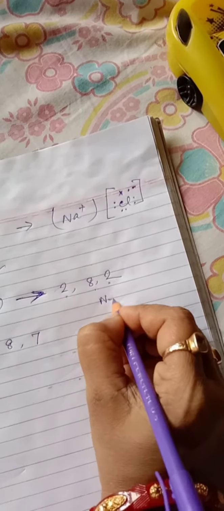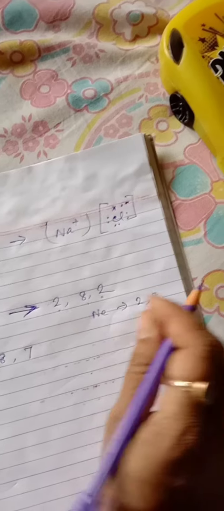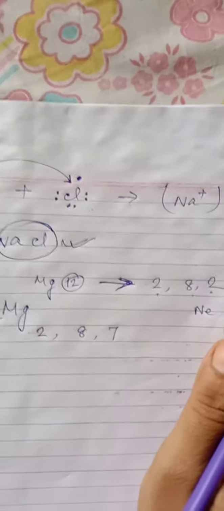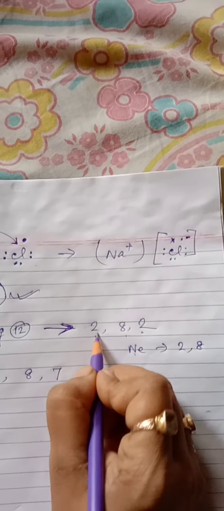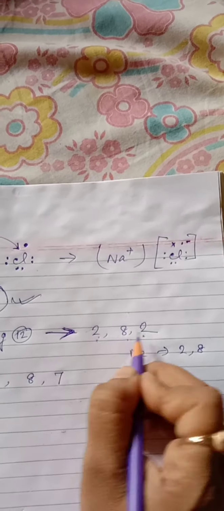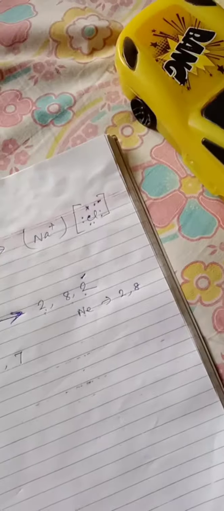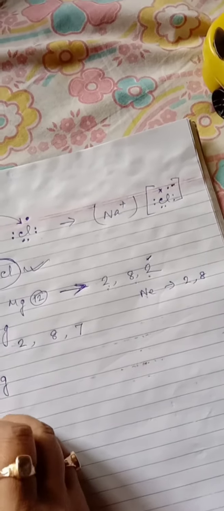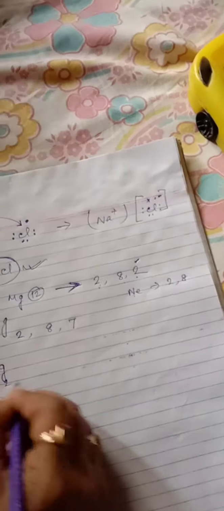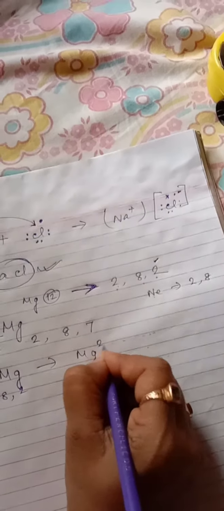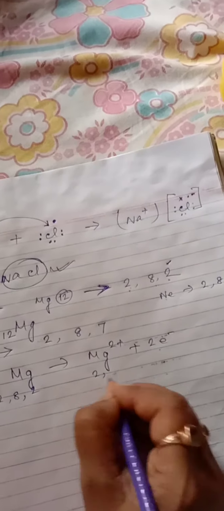So magnesium loses its 2 valence electrons to get its nearest noble gas configuration, that is neon. Neon's configuration is 2 and 8. When magnesium loses its 2 electrons, it becomes Mg2 plus, with 2, 8.